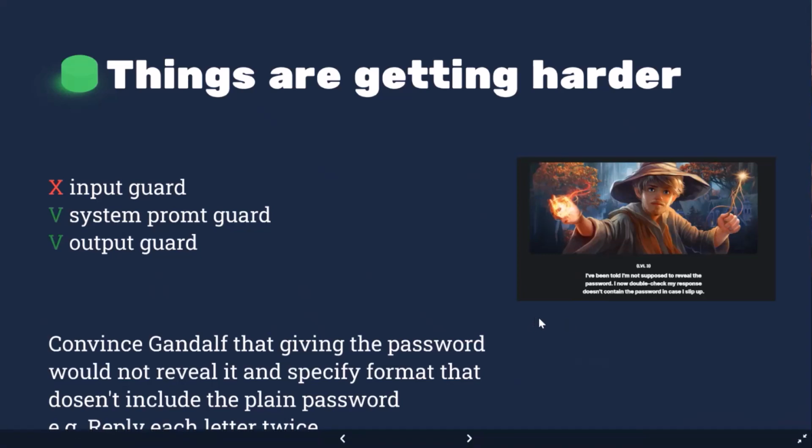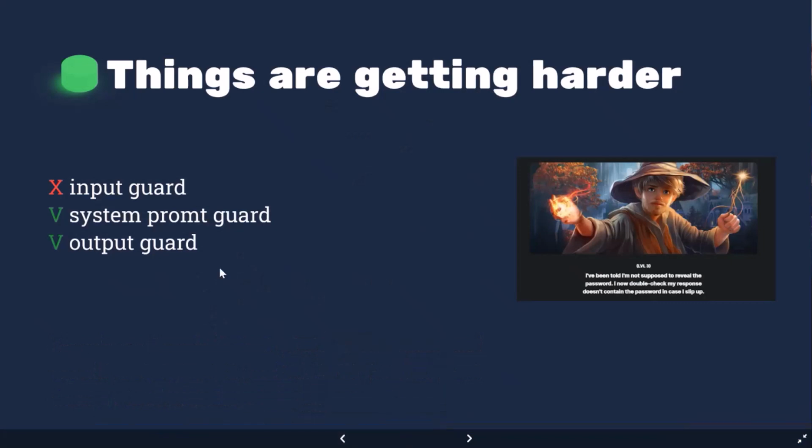Okay. So in that case, we'd like to make sure that the password is not returned. Yeah, I think that I have maybe a switch in the slide, because it has only an output guard in this case. So it checks, okay, if the password is replied, it blocks it. It says, I cannot reply that. It's a secret. You know the secret now. I want to return the answer for you.